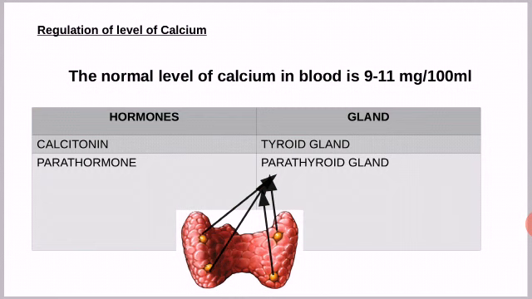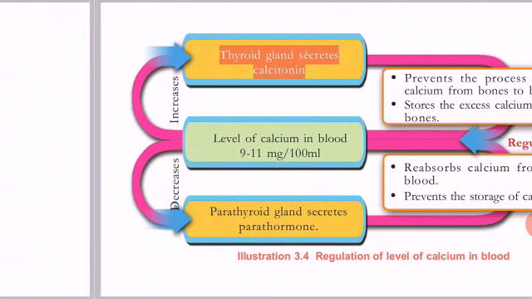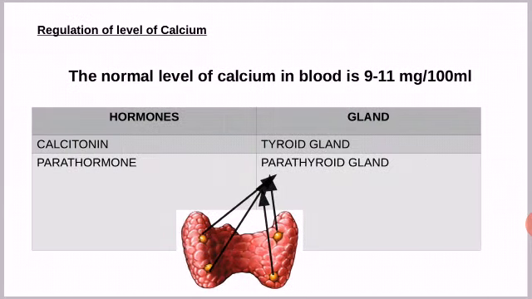Thus we learned the main hormones of the thyroid gland. I gave you some assignments earlier, and one more assignment: you may make a comparison table showing cretinism, myxedema and goiter. Write the reason and symptoms, and make it in a table. Go through the illustration in textbook 3.4 and study well. We will continue with the maintenance of calcium level in the blood in the next class.